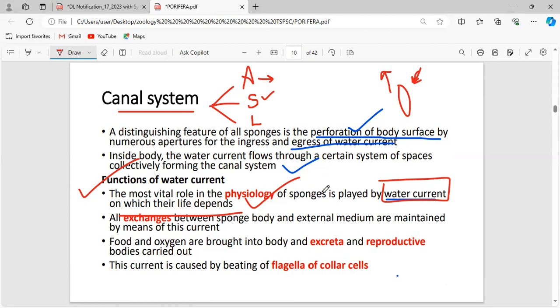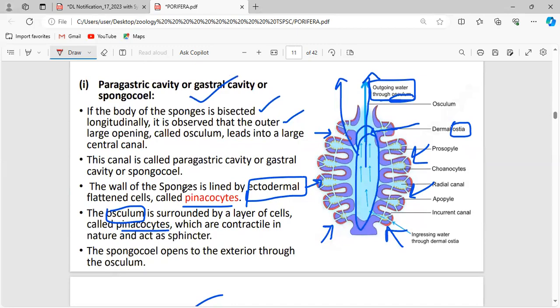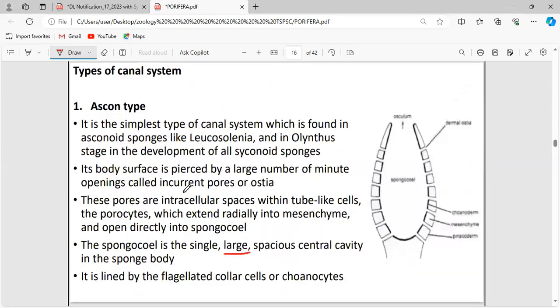But the most basic, simple type of canal system is the Ascon type. But the name Ascon itself has no particular meaning. You should know the meaning of the canal system.